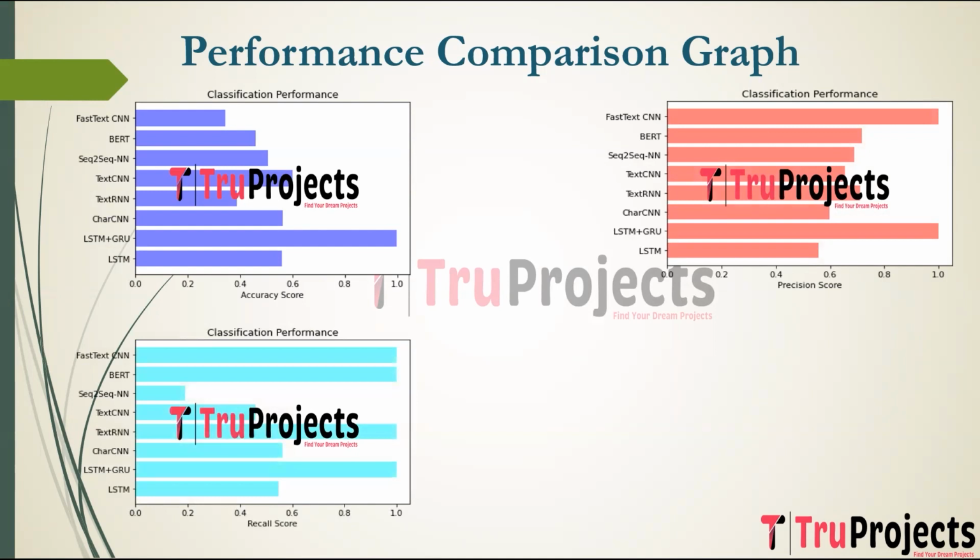This is the recall score comparison graph. Recall is also known as sensitivity or true positive rate. It measures the ability of the model to capture all relevant instances. It is the ratio of correctly predicted positive observations to the total actual positives.